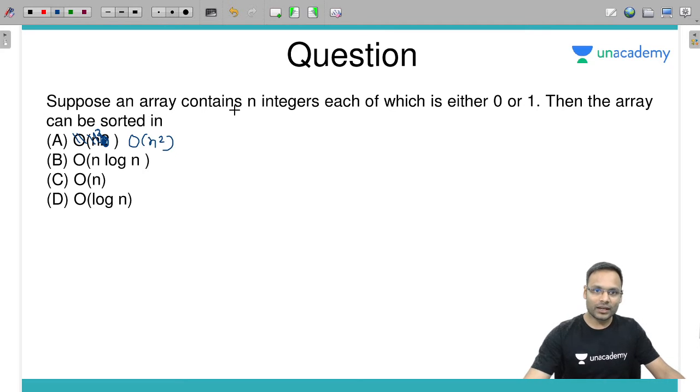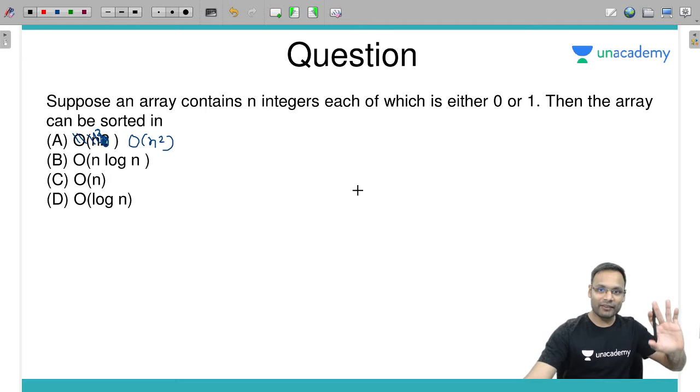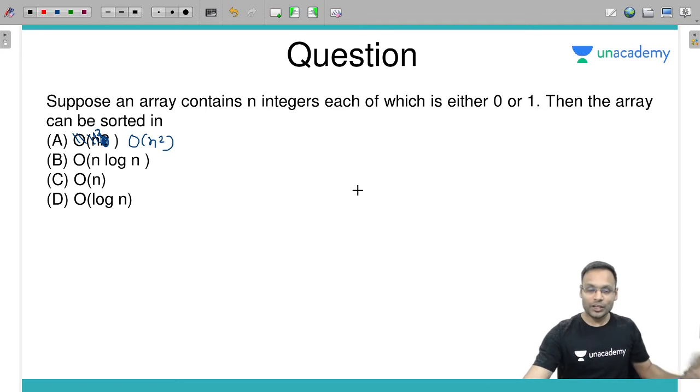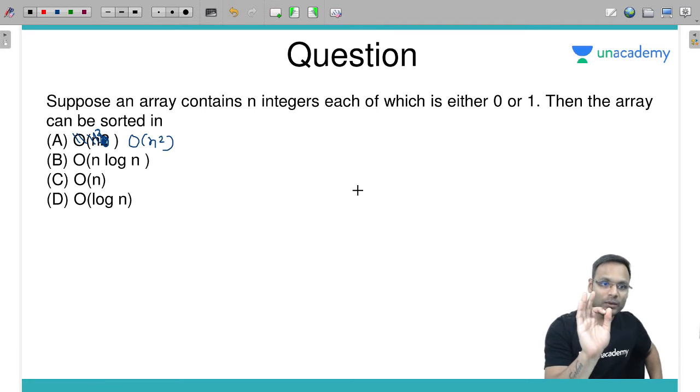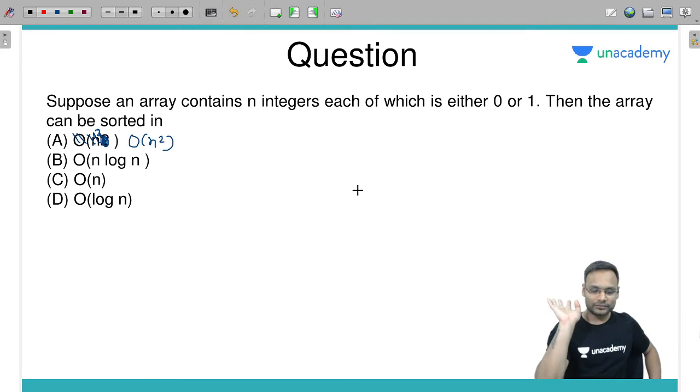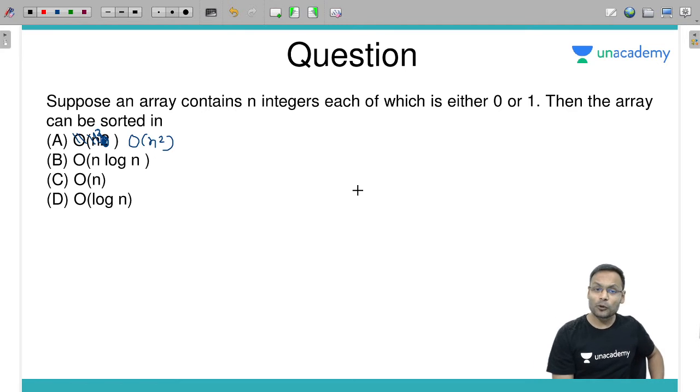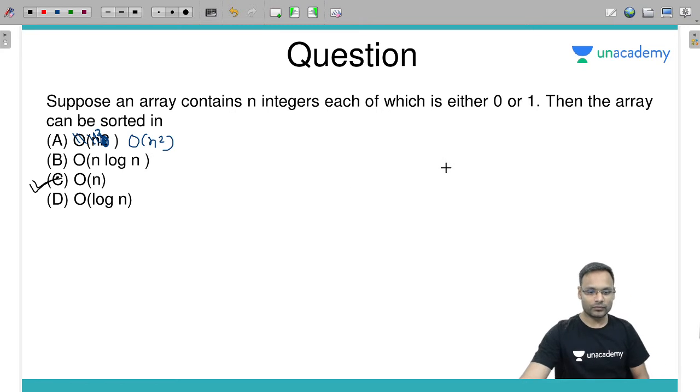Suppose an array contains n integers, each of which is either 0 or 1. Then the array can be sorted in how much time? So the array is having only zeros and ones. You need to sort the array. Tell me how much time you will take to sort the array. You tell me the answer. Please tell me what the answer will be. My answer is this: C, log n time.